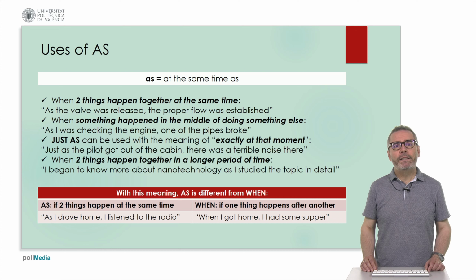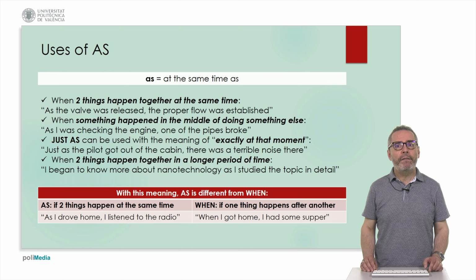We can add the word just to make the expression just as. That can be used with the meaning of exactly at that specific moment. For example, just as the pilot got out of the cabin, there was a terrible noise there. And we can also use this with this meaning when two things happen together in a longer period of time, such as in the example, I began to know more about nanotechnology as I studied the topic in detail.